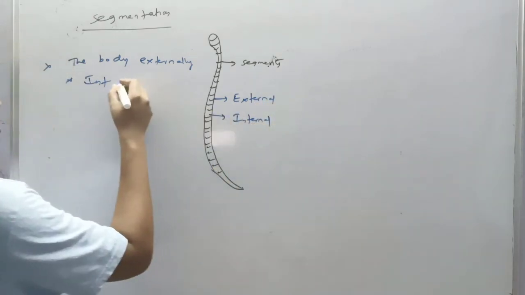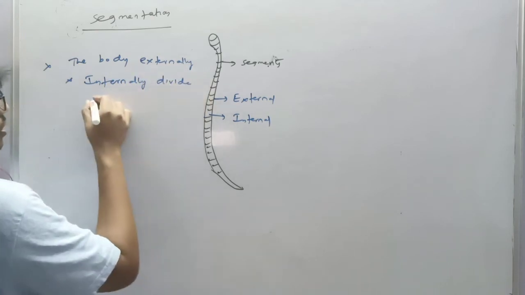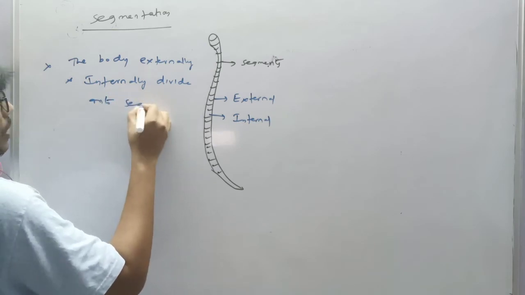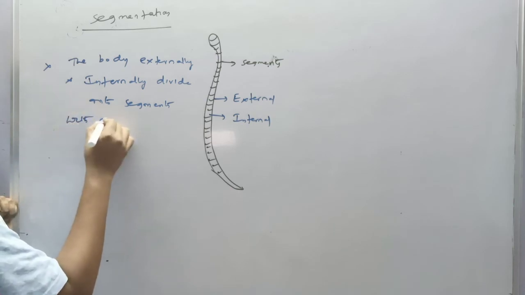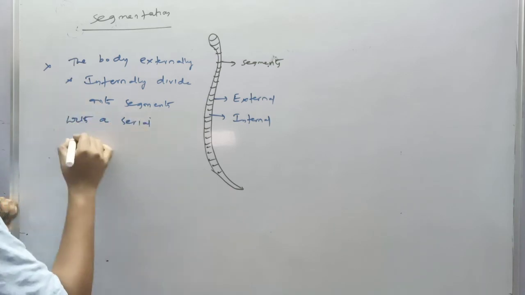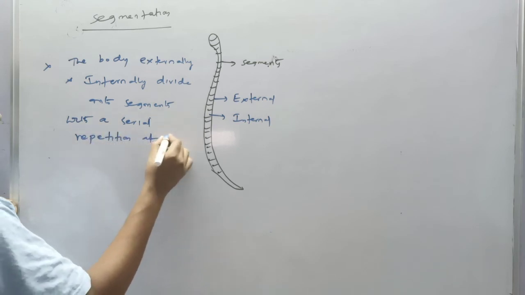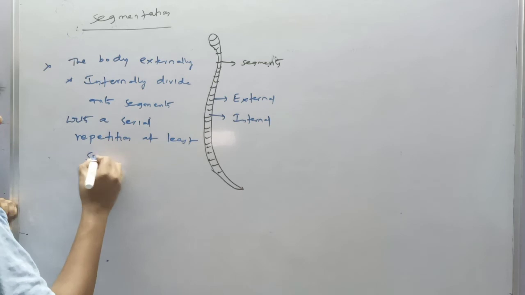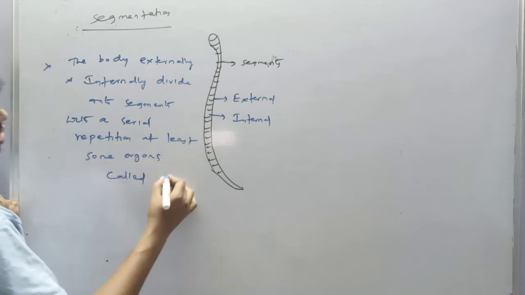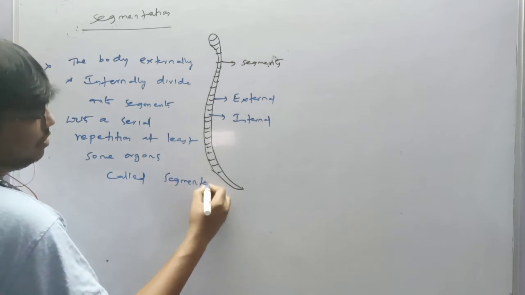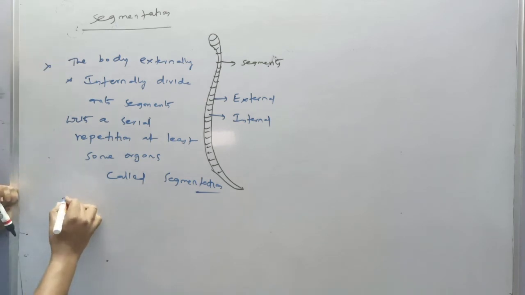The body is externally and internally divided into segments with a serial repetition of at least some organs, called segmentation.